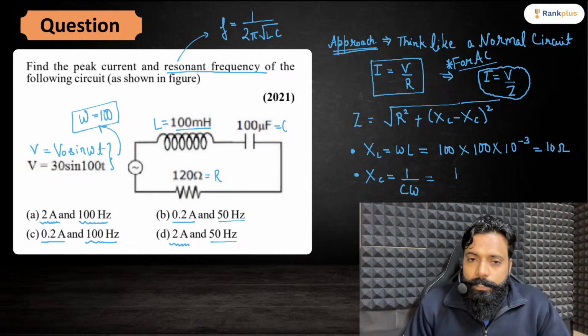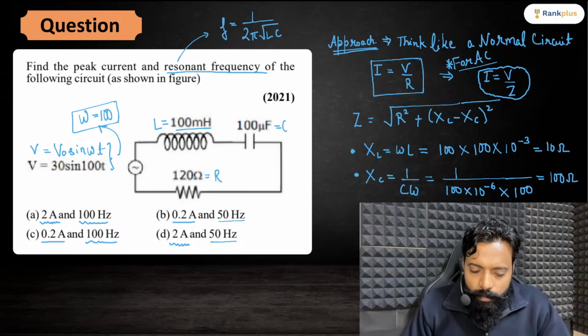Here C is 100 microfarad, 10 to the power of minus 6, and omega is 100, so it is 10 to the power minus 2 in the denominator. It goes up and becomes 100 ohm. Are you getting these values? 100 and 10 ohm.